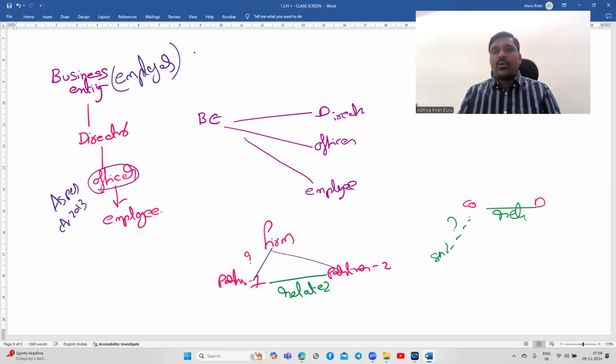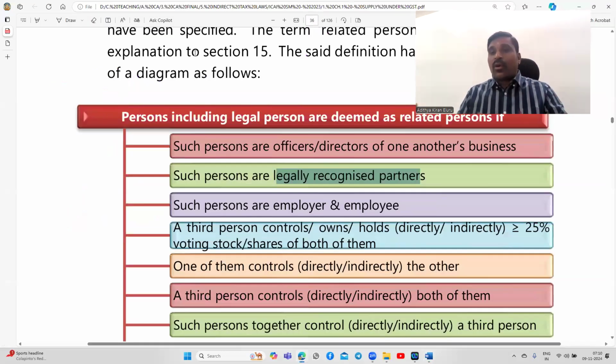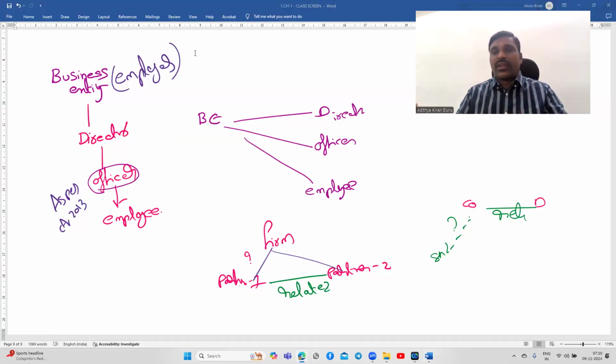Here some people may argue company has a separate legal identity, partnership firm does not have a separate legal identity. As I told you, whatever way is convenient for your client, you argue like that. If it is beneficial to the client to treat both as unrelated, argue this definition. No, sir, treating both as the same is convenient to the client, then argue that company has a separate legal entity, partnership firm does not have a separate legal entity, therefore they are deemed to be related. Whatever is convenient for your client, argue that, and whatever the commissioner's reply is, we will see later.